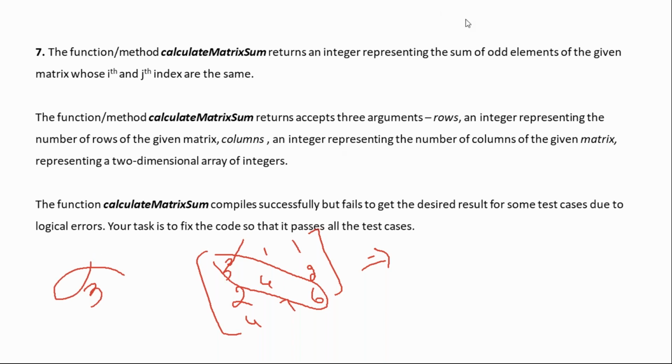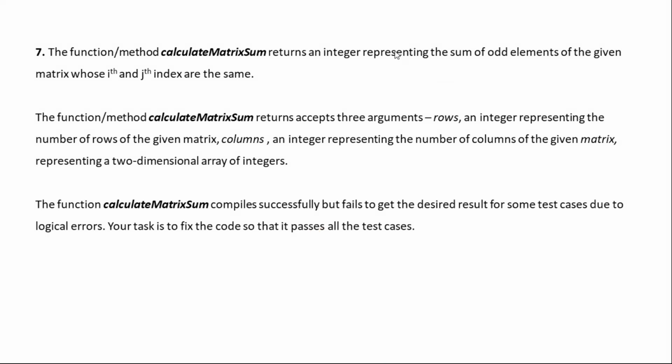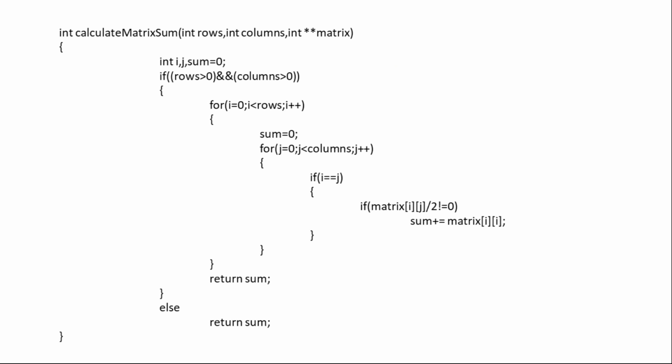Okay, now you understand the problem statement. The code is already given, we just need to make the correction. Very at the start I explained how to access the elements. I think Tejas already wrote the code, Srinivas also wrote it. Okay, fine, good to see that. Now tell me, where is the correction in this one? Anyone? The code is already given, I just want the correction for this.